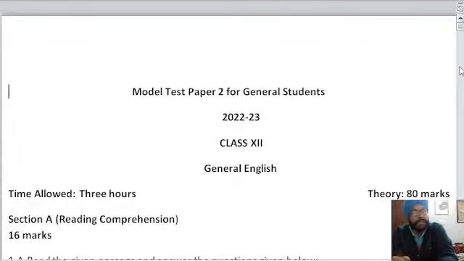In the next 2-3 days, we would have similar classes. Tomorrow we would be solving a different paper. Then the day after tomorrow we would be solving a different paper. Then on the 14th, 15th and 16th there would be classes of Punjabi as well as English. After that, what would happen is